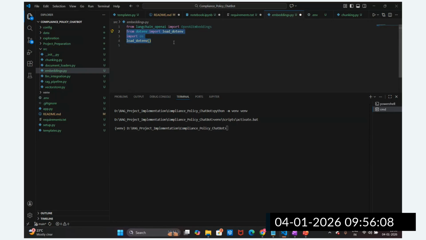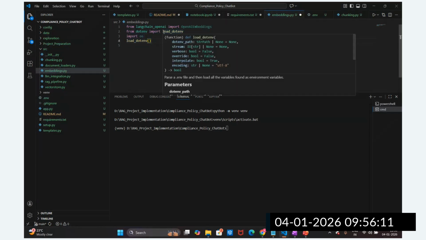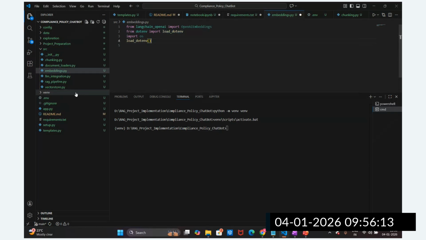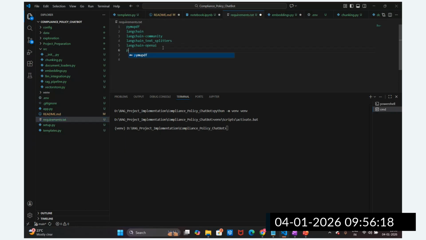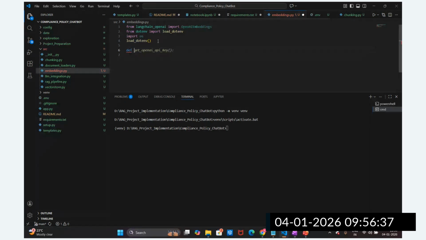For that purpose, guys, I need to install python-dotenv. Let me mention it here: python-dotenv. This package will be required to import this in the embedding model, from dotenv, to load the API key here. Once the API key is loaded, I'm going to define one function here, get_embedding.